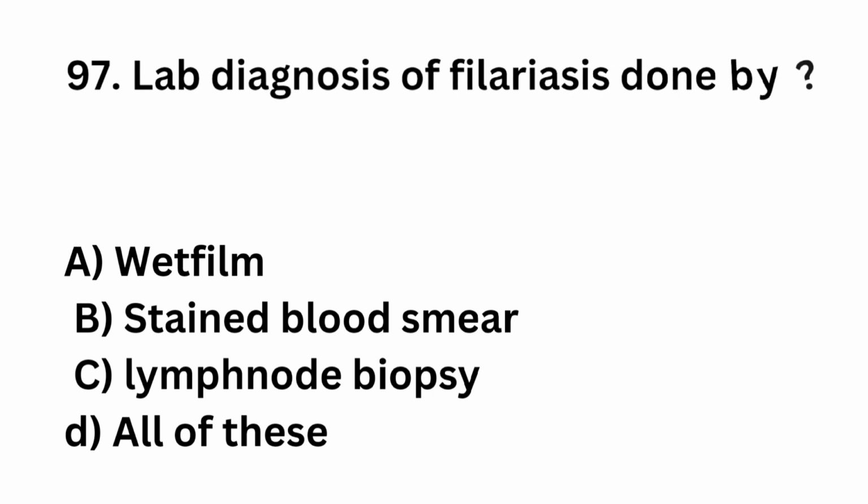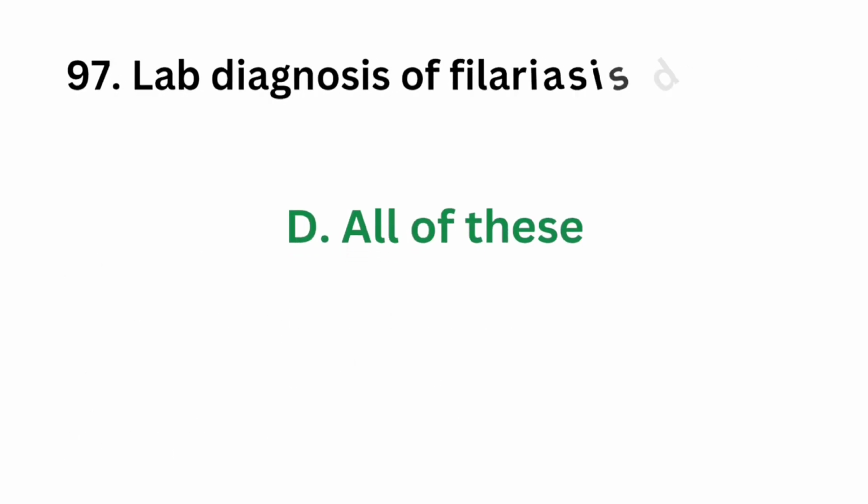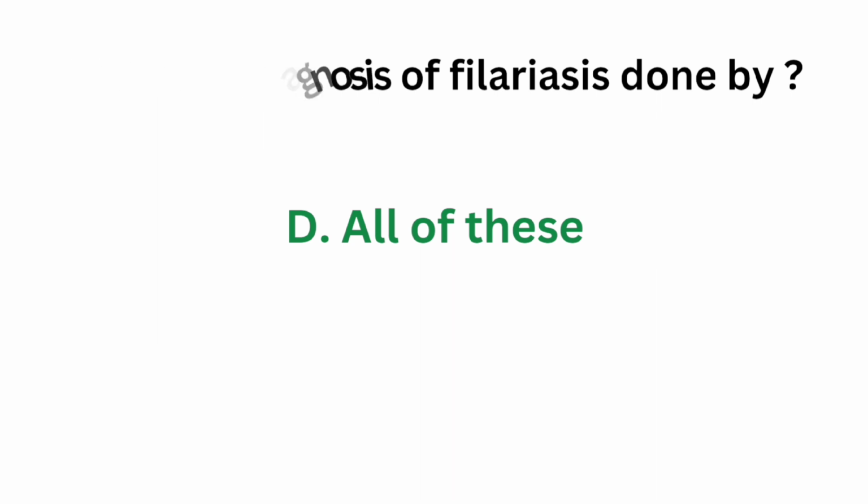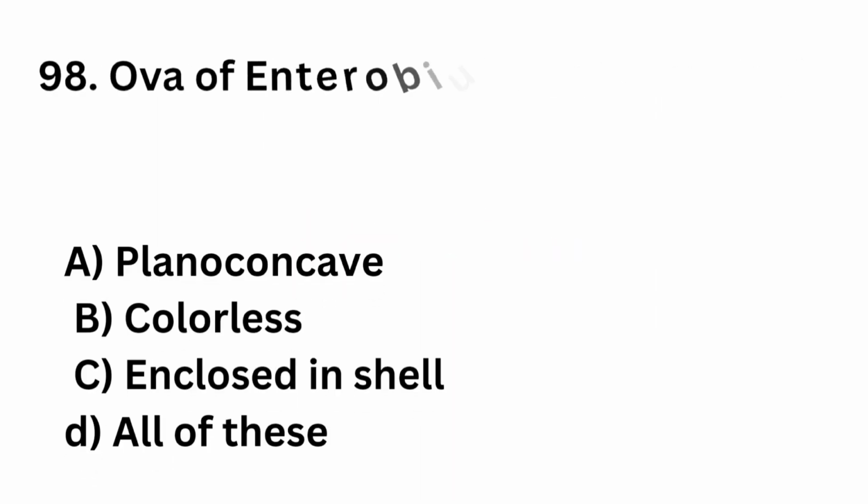Question number 97. Lab diagnosis of filariasis is done by option A, wet film, option B, stained blood smear, option C, lymph node biopsy, option D, all of these. Filariasis can be diagnosed by which of the following methods? The correct answer is option D, all of these. Filariasis can be diagnosed by wet film, stained smear and lymph node biopsy.